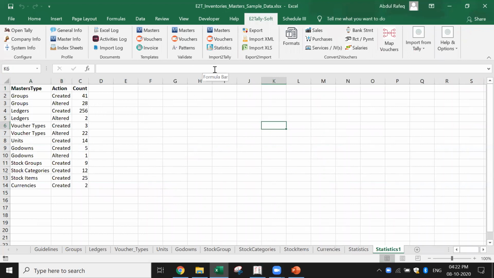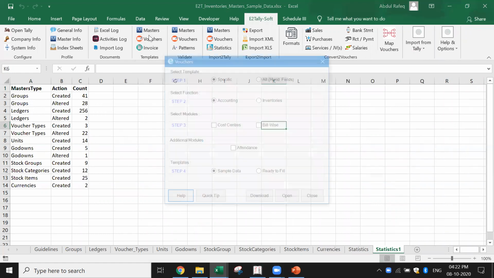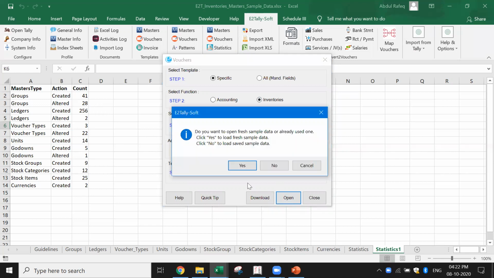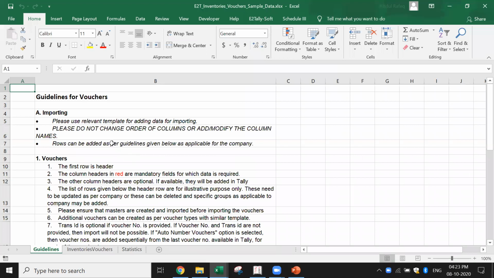Now I'll go to masters and then to vouchers, and I pick up sample data. I say inventory. We have already kept the sample data for cost centers, bill wise, everything. Because I imported the masters, I'm going to import transactions of inventories. I say open. Now you see, first read the guidelines. It says clearly what is to be done. Validate vouchers. We also do a lot of validation while importing the vouchers.